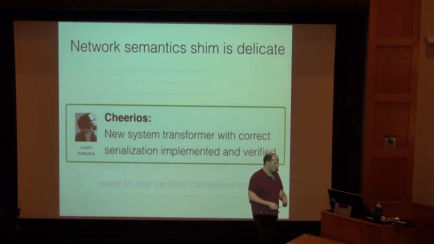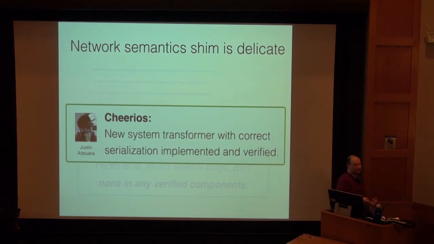I think Benjamin Delaware was here, and he talked about Narcissus, which is another one, really focused on binary level protocols and stuff. So Cheerios is another alternative. The joke, right, is that it's serialization. I think I made that yesterday and got a groan. No, it doesn't get a groan.